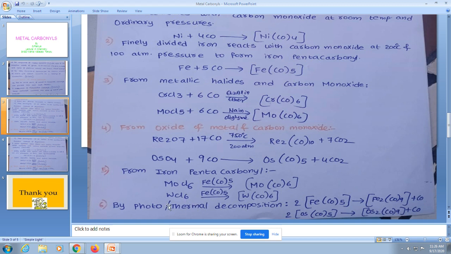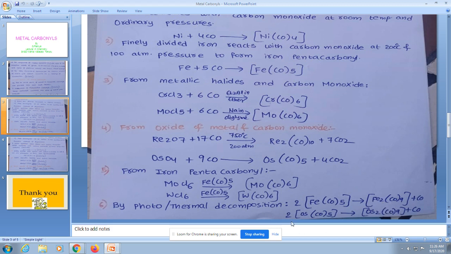Here I am going to take two iron pentacarbonyl units. They decompose in the presence of light or heat, which yields Fe2(CO)9, which is a dimer.